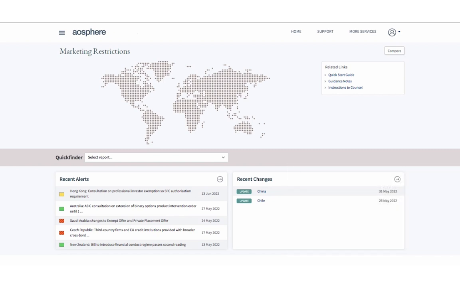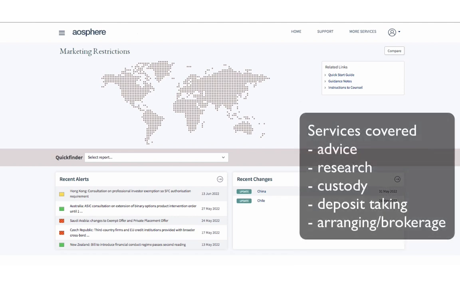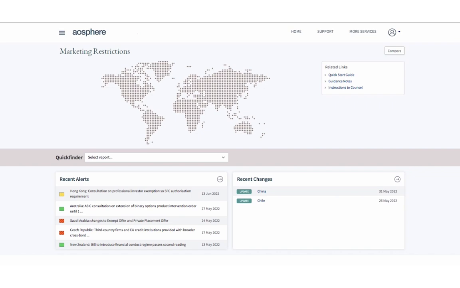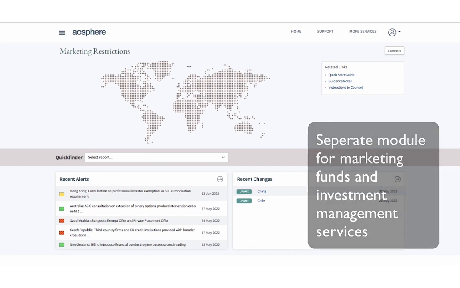It covers the marketing of equity and debt securities, loans, securities financing transactions, and derivatives, plus the marketing of a host of related financial services, such as the provision of advice, research, custody, deposit taking, arranging, and brokerage activities. For those in the asset management sector, our separate asset management module may be of interest to you.